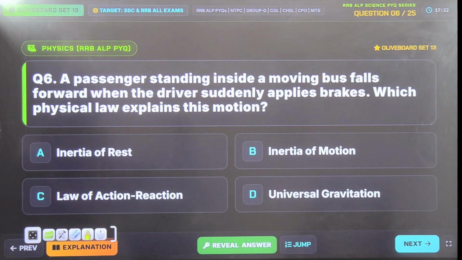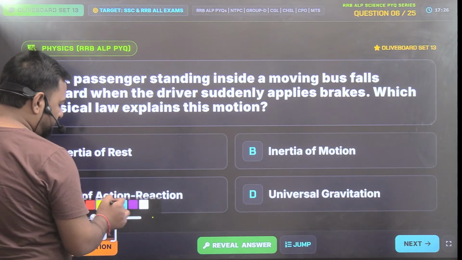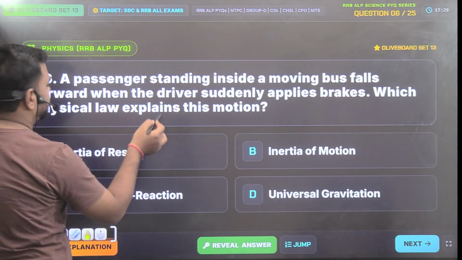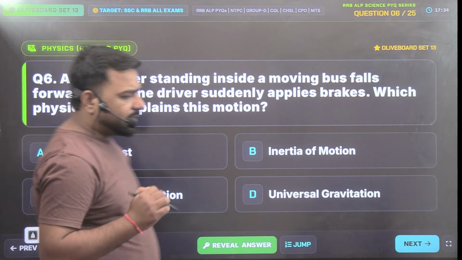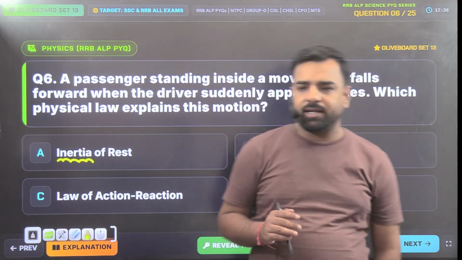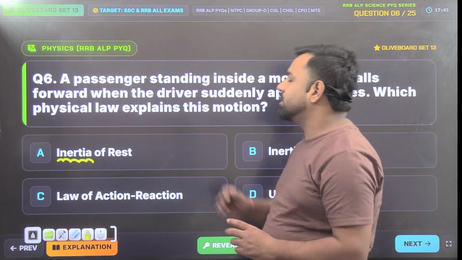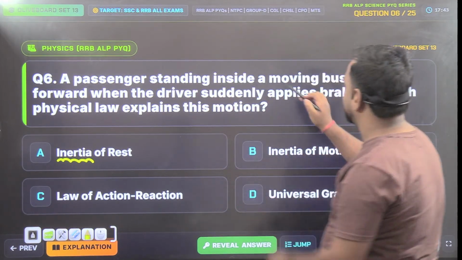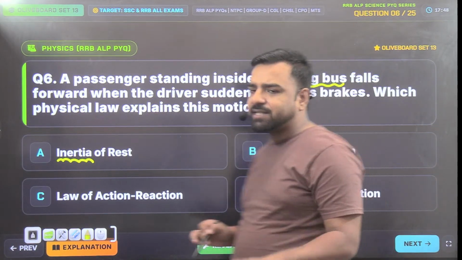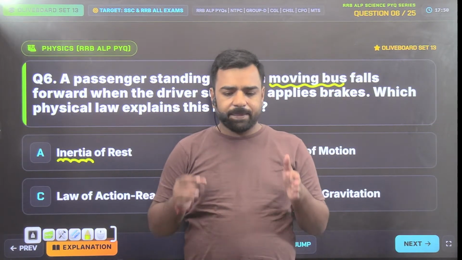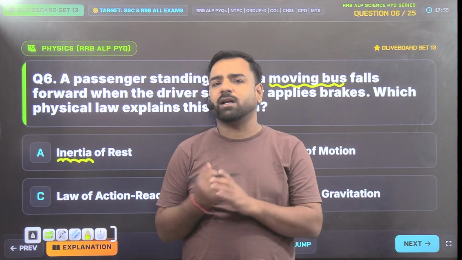Okay. So see, first of all, you need to understand what inertia is. It's the resistance to change, right? So Ankita, you need to focus on the question. A passenger is standing inside a moving bus. Where is he standing? Inside a moving bus. Now, since the passenger is standing inside a moving bus, the bus might be moving with some velocity, right? Let's say the velocity of the bus is 50 km per hour, for example.